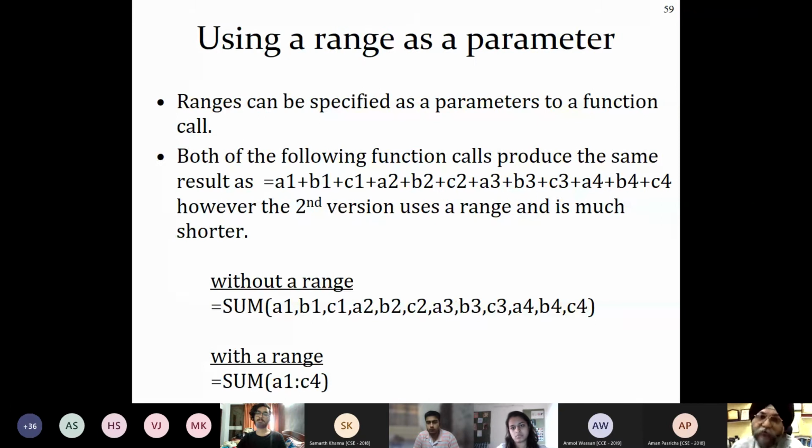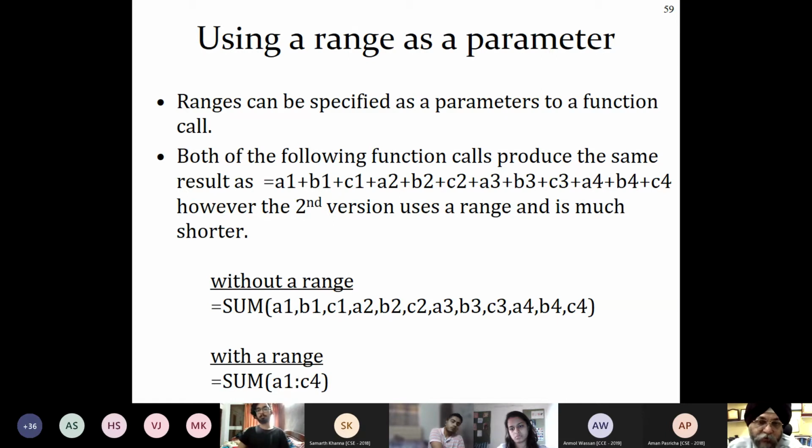Now let us see how we can use a range as a parameter, or range as an argument. Ranges can be specified as a parameter to the function call. Both of the following function calls produce the same results.